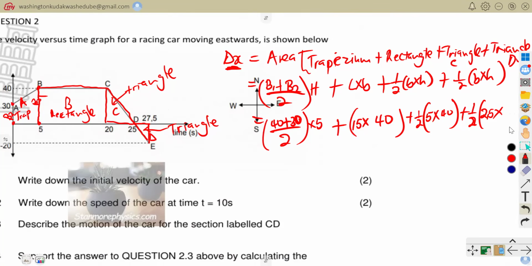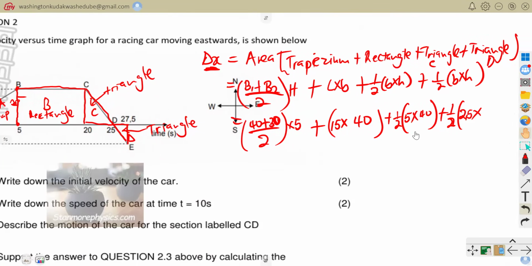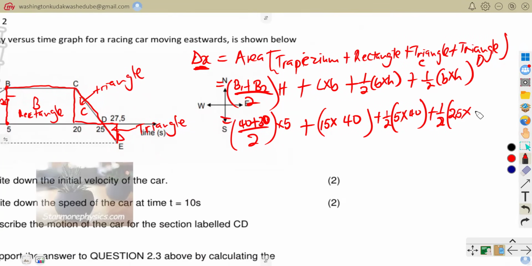So we need that negative as well when we are writing it here. So you would say times negative 20, so that your displacement is either going to be positive or negative. Now, if it is positive, we said it is moving eastward initially, so our eastward direction is positive. If it becomes negative, you know that it is going to the west.